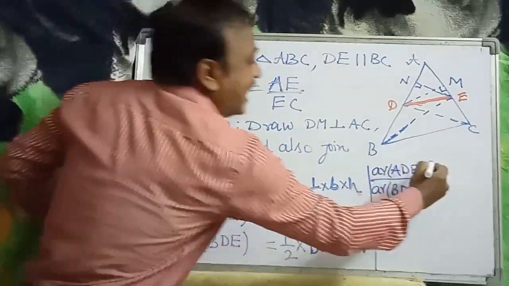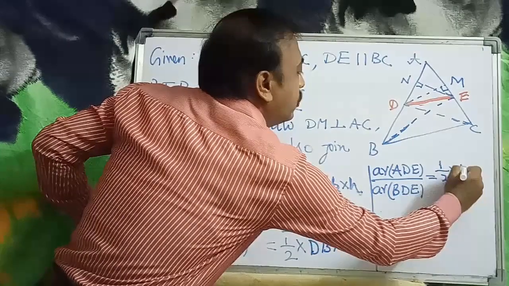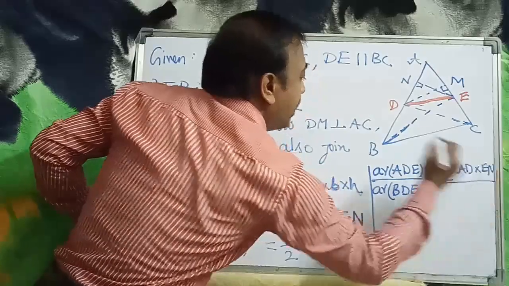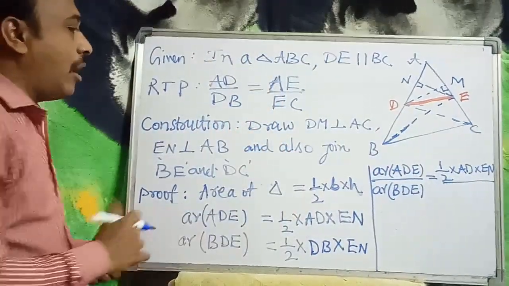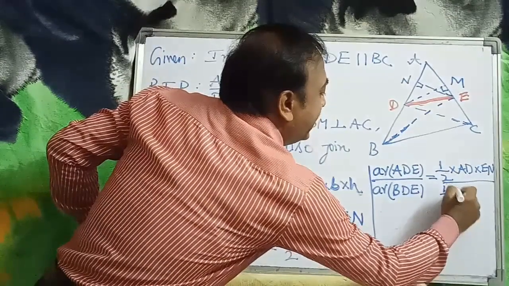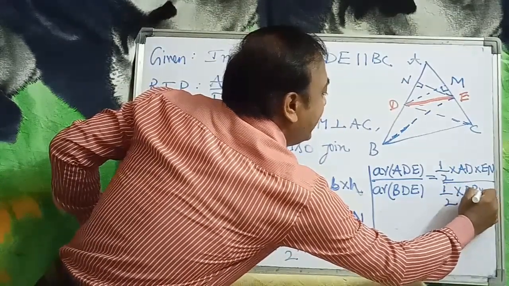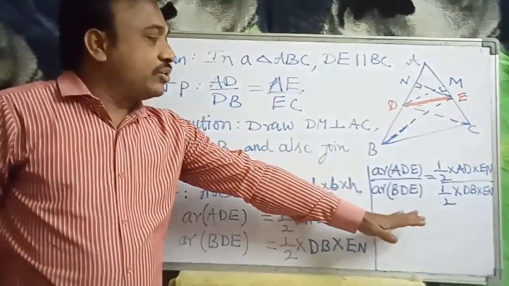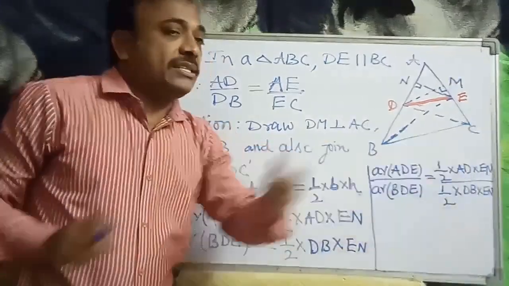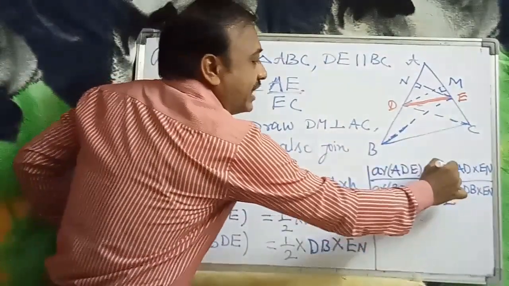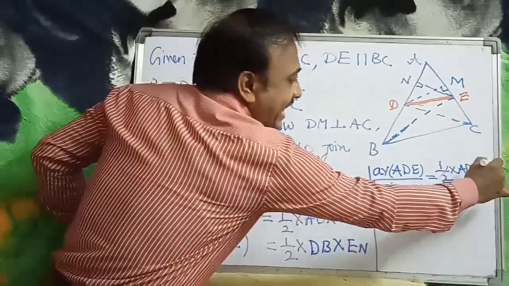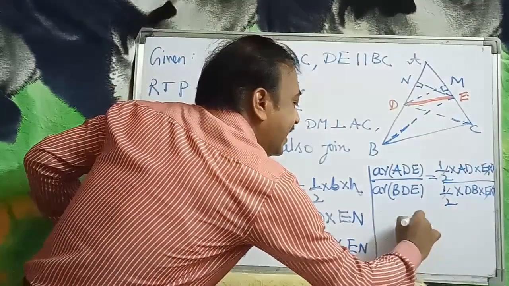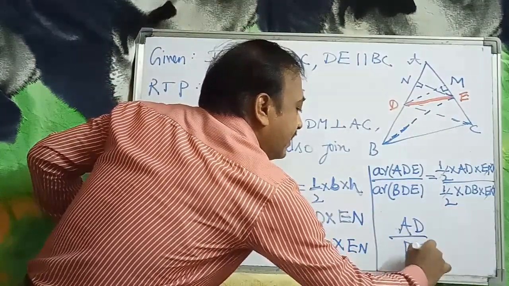Half into AD into EN, by half into DB into EN. In both the numerator and denominator, half cancels and EN cancels, which leaves AD by DB.